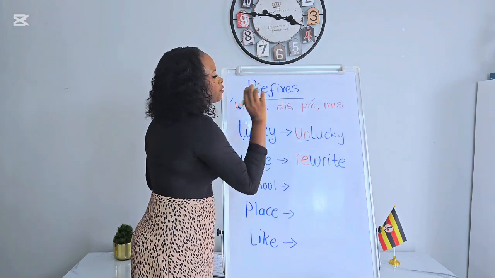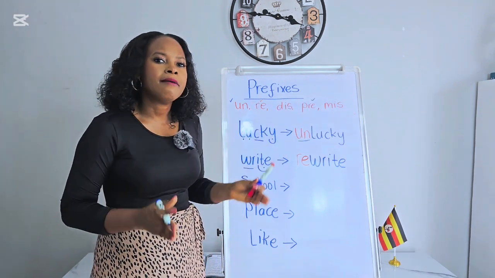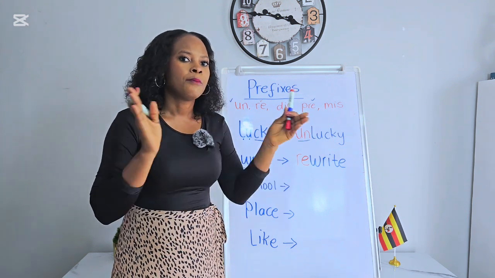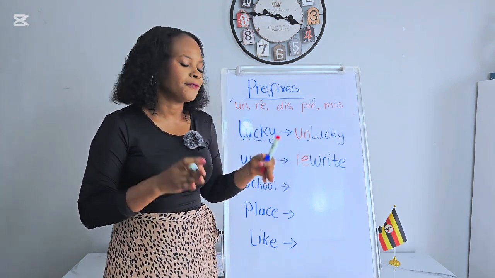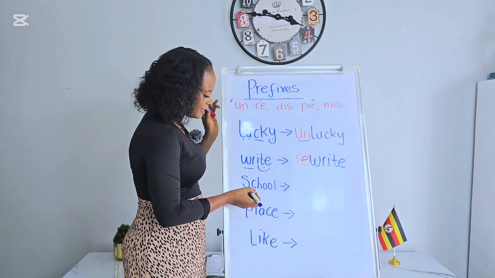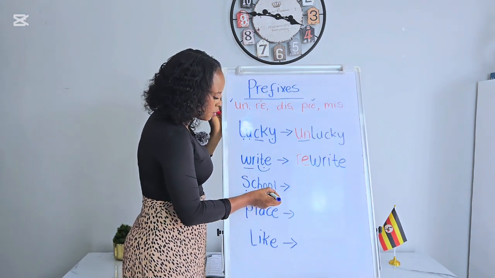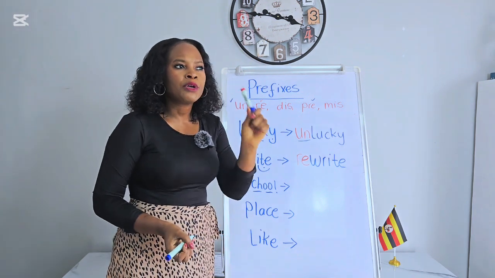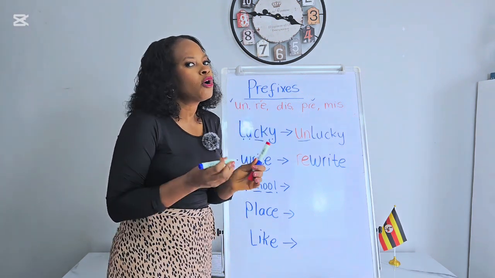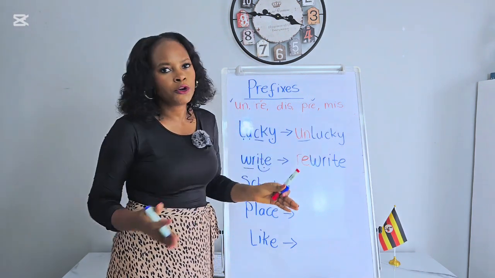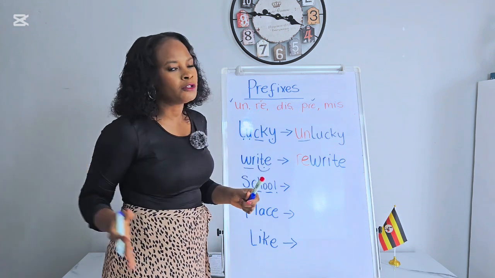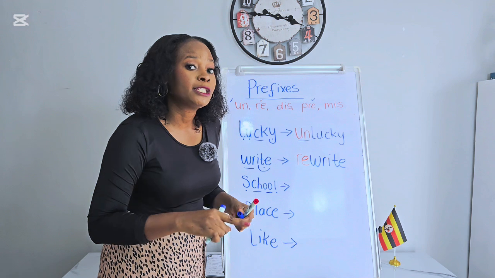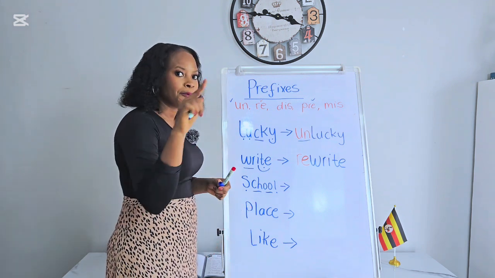Good. Let's move to the next prefix. Pre. Pre means before. Prepare. Pre means before. Which one is this? School. How do you call that small school you go to before you start your big school, before you start the primary school? We call it preschool.